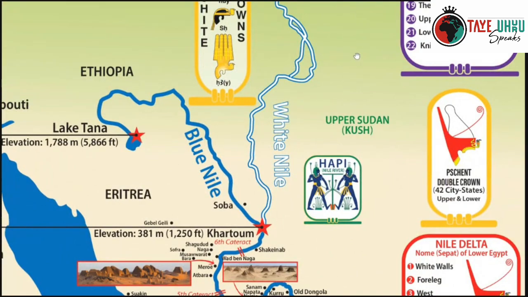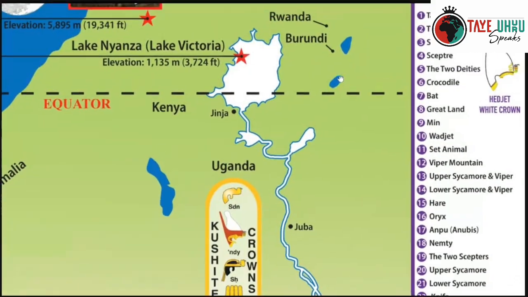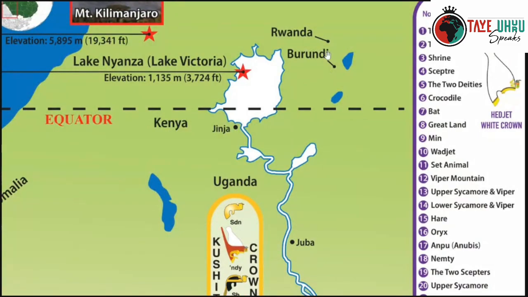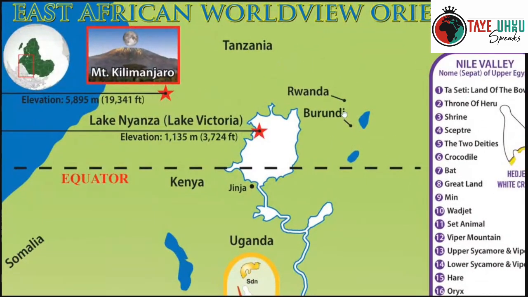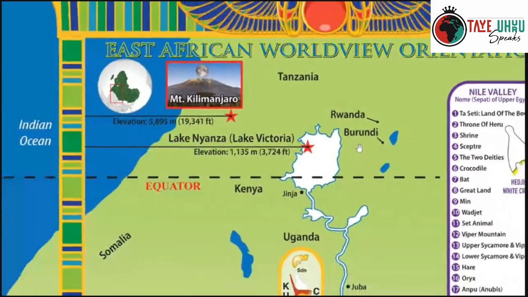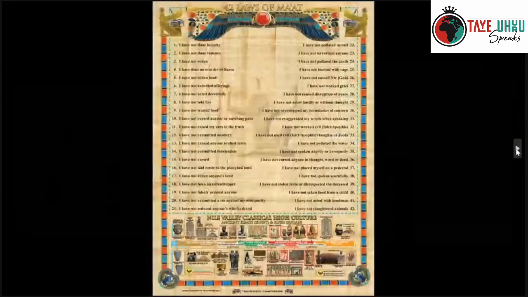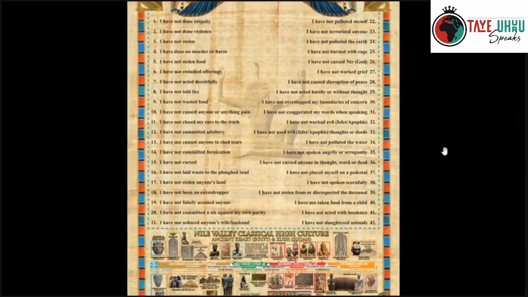The White Nile is going to take you up to the Uganda, Tanzania and Kenya region by Lake Nyanza, that some Europeans renamed Lake Victoria. So that would conclude what I want to talk about. Oh, one more thing I'm going to say.